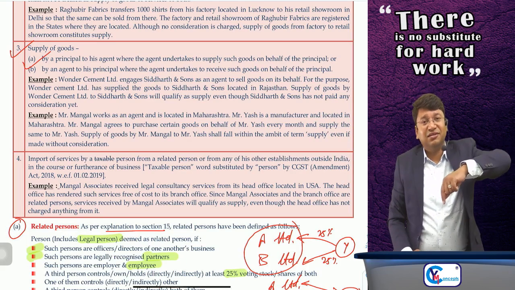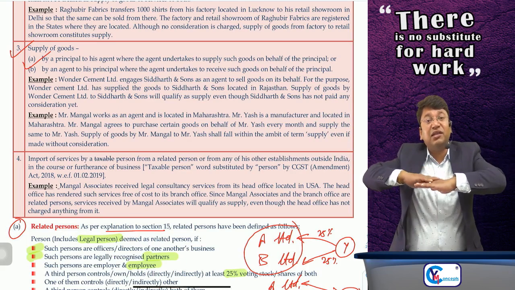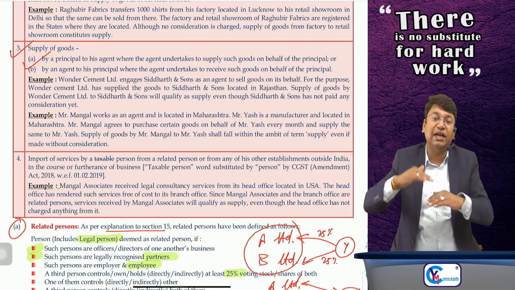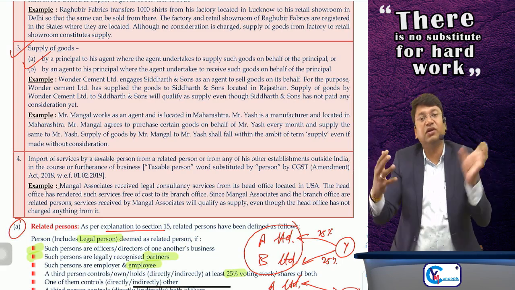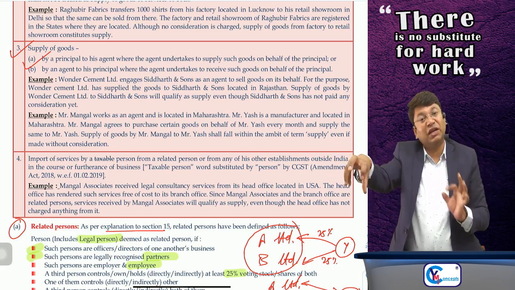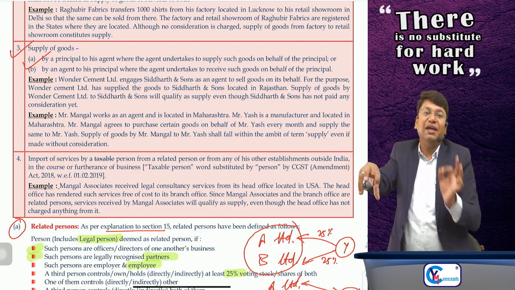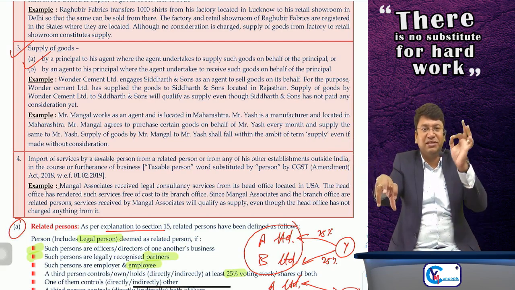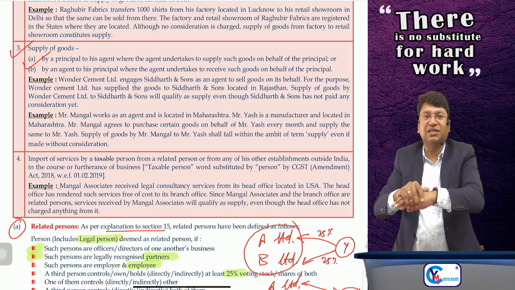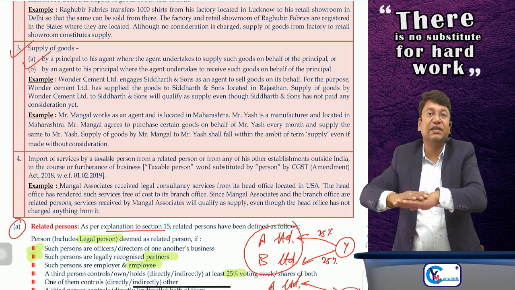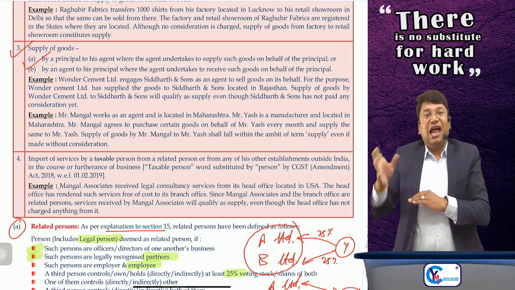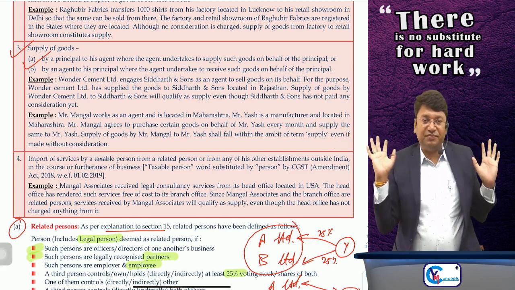Then in such case, when the principal is sending the goods to the agent, it will be considered as if it is supply. So when the goods are being sent from principal to agent, although actually it is not supply, it will be treated as if it is supply, and GST will be charged by the principal on his invoice. The agent can take the input tax credit of that tax charged by the principal, and when the agent issues the invoice to the customer in his own name, then liability will be created and he can utilize the credit.